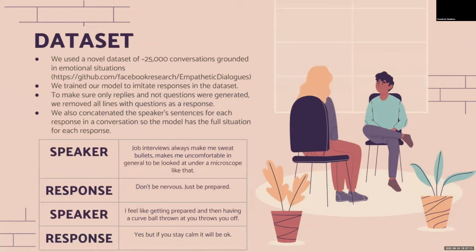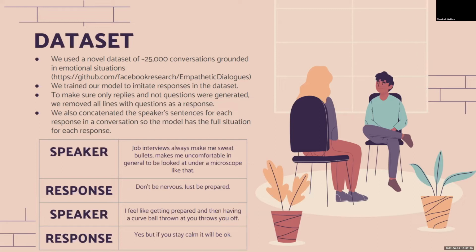We used a dataset of around 25,000 conversations based off of emotional situations. Since these datasets were conversations, they'd make a great dataset for empathetic responses to a prompt.